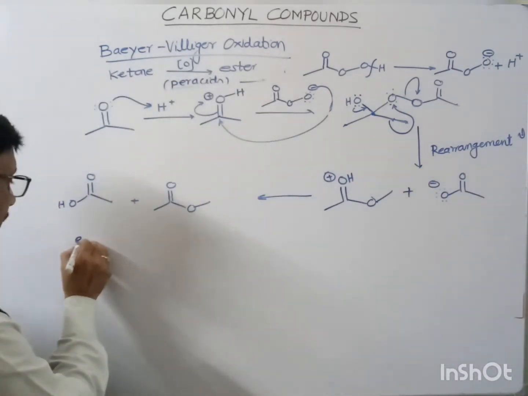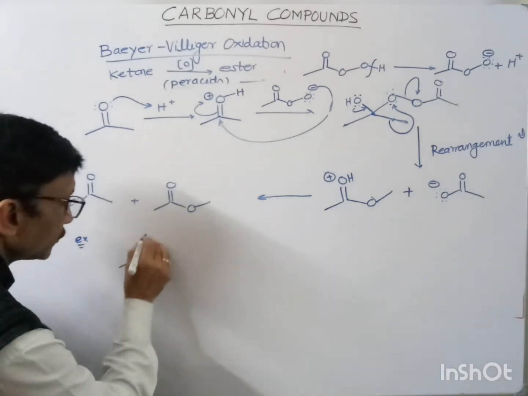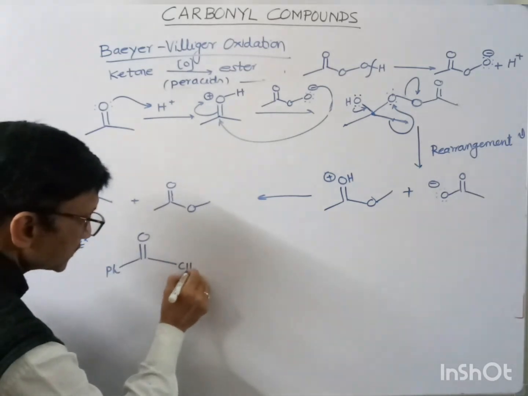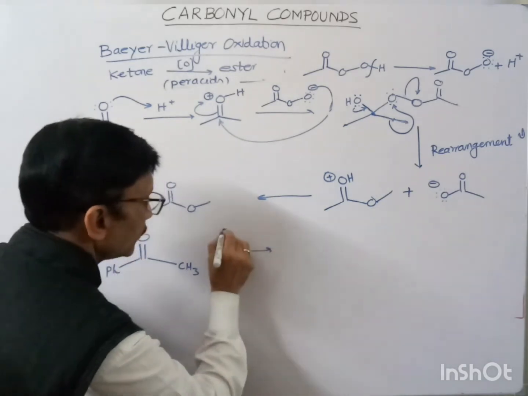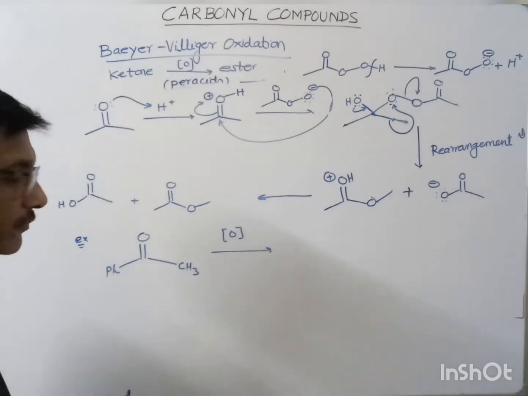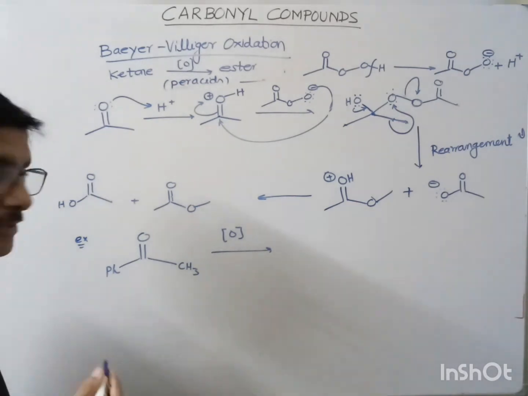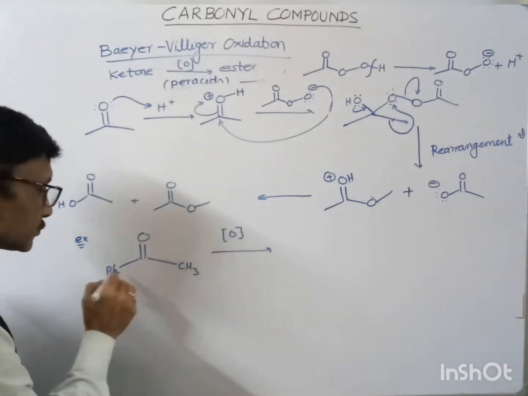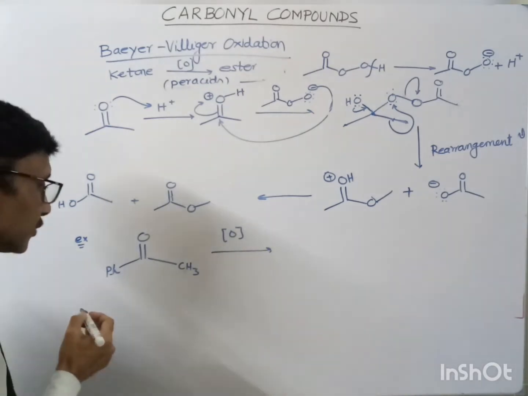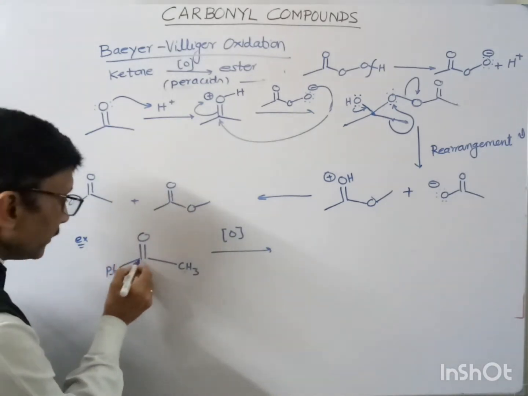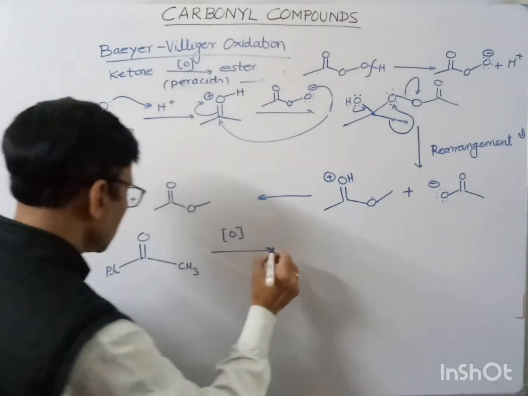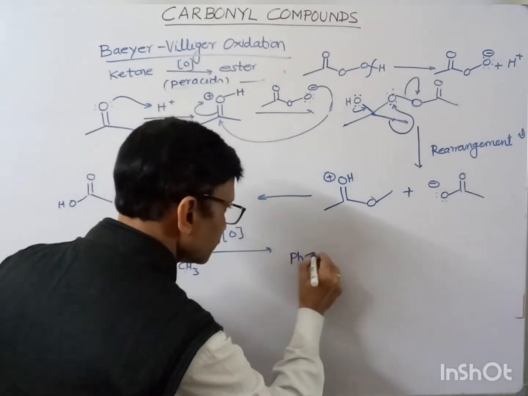Now if we have an example where we have two different groups, suppose a phenyl group and another a methyl group, and we do the oxidation of this ketone, then what will be formed? The only thing that we have to do is follow the migratory aptitude. So which group out of these two groups migrates? No doubt, as I have told you, the phenyl group migrates. And what should I write in between this carbonyl carbon and phenyl? I should write the oxygen, and that should be converted into an ester.